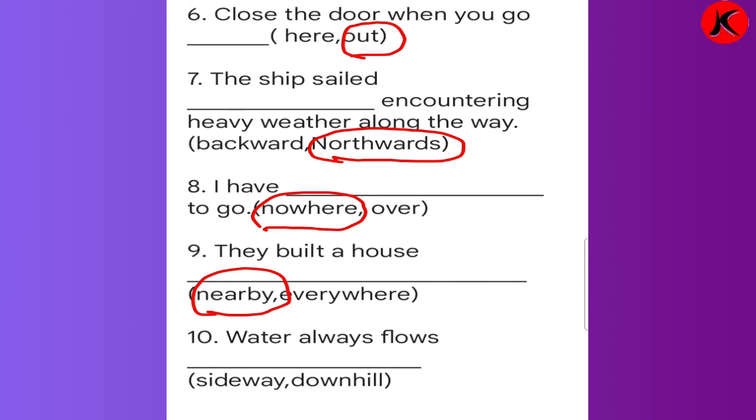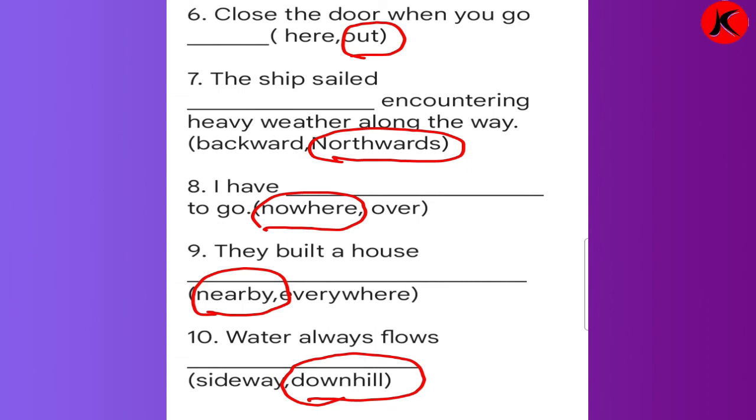Number 10: water always flows dash. Sideway or downhill. So what is the correct answer? Water always flows downhill.